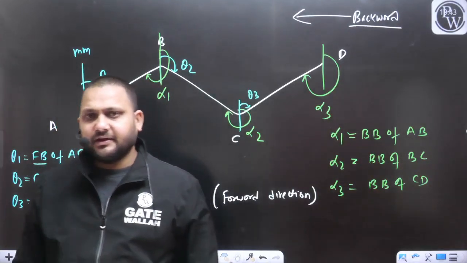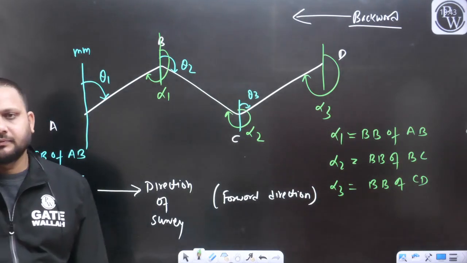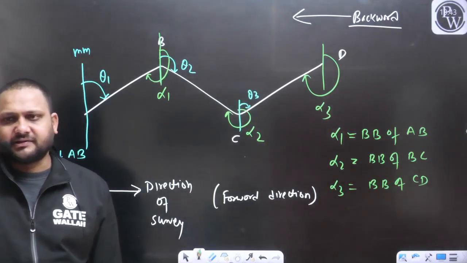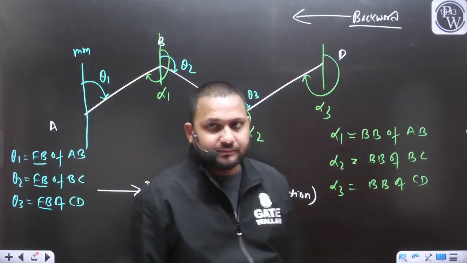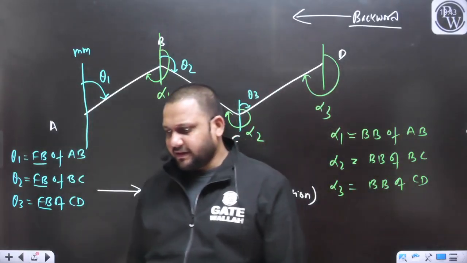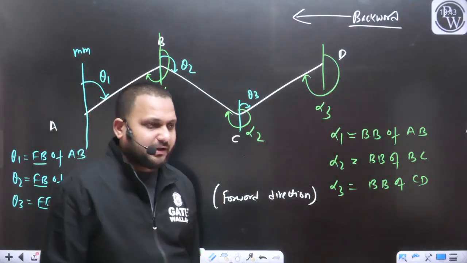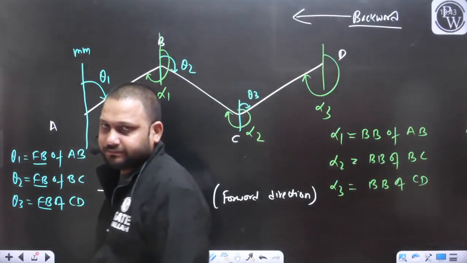So can I say, if I want to conclude, for any line in the case of compass survey, we can measure two types of bearing. One can be fore bearing and another will be back bearing.